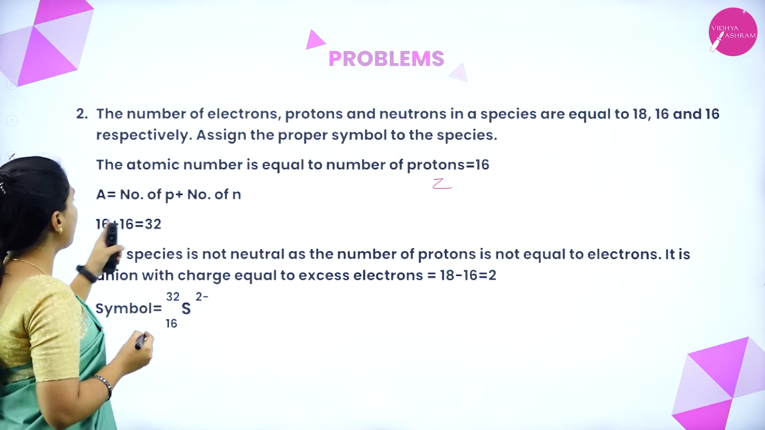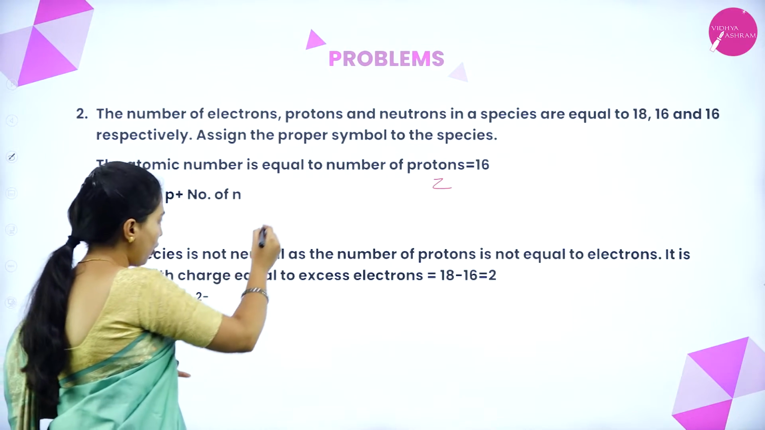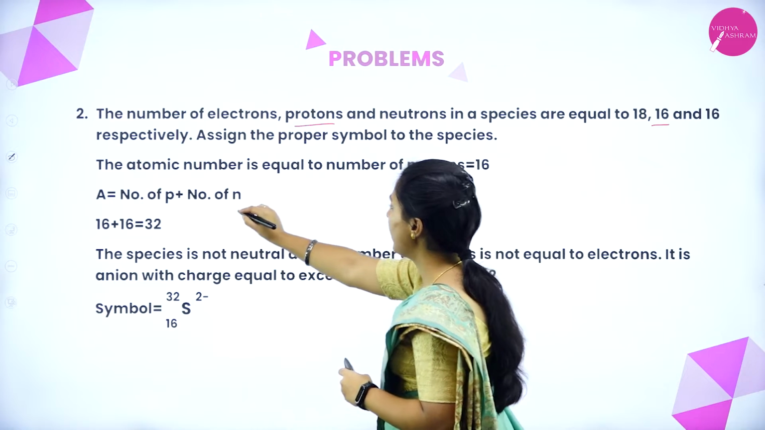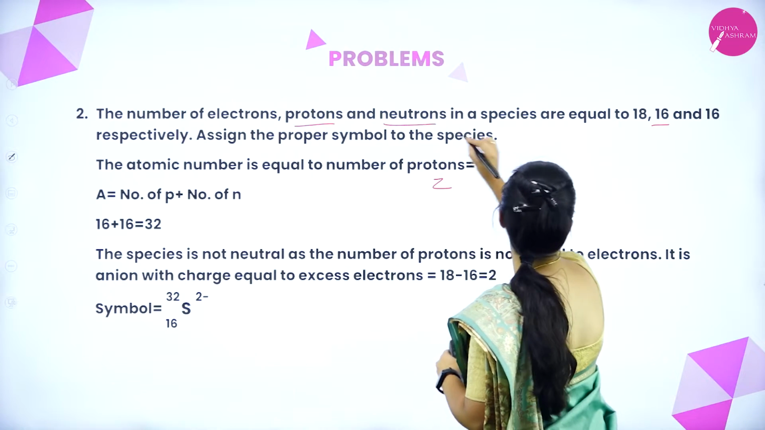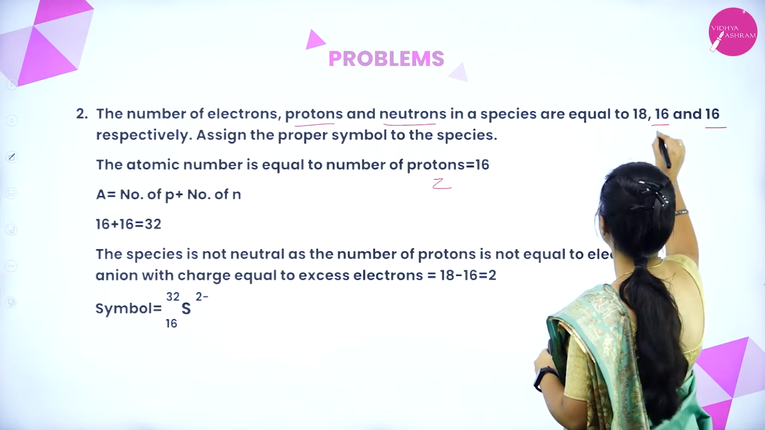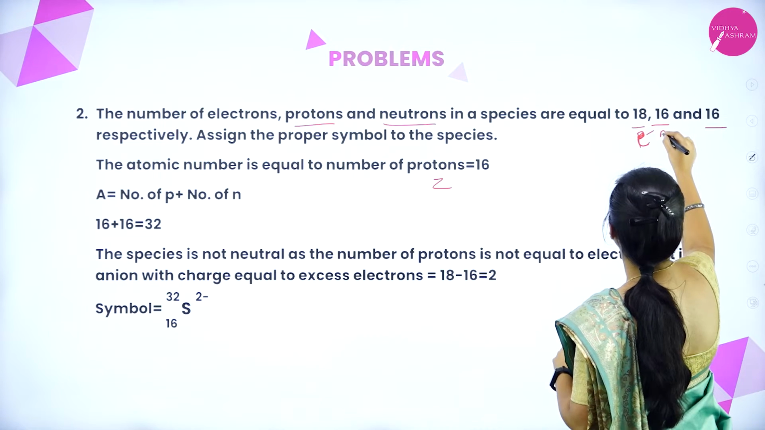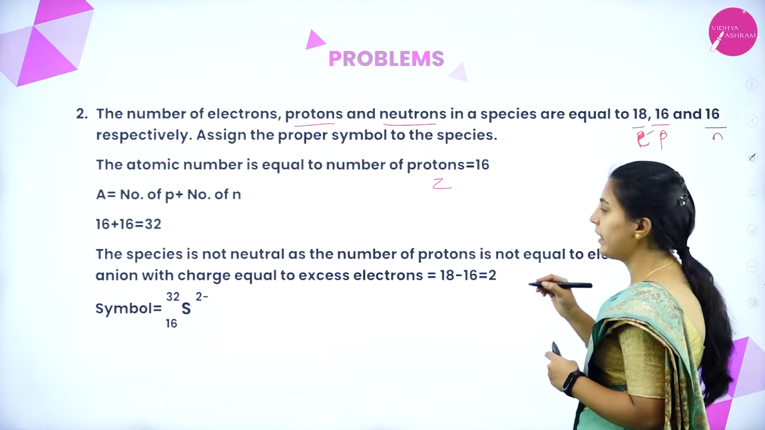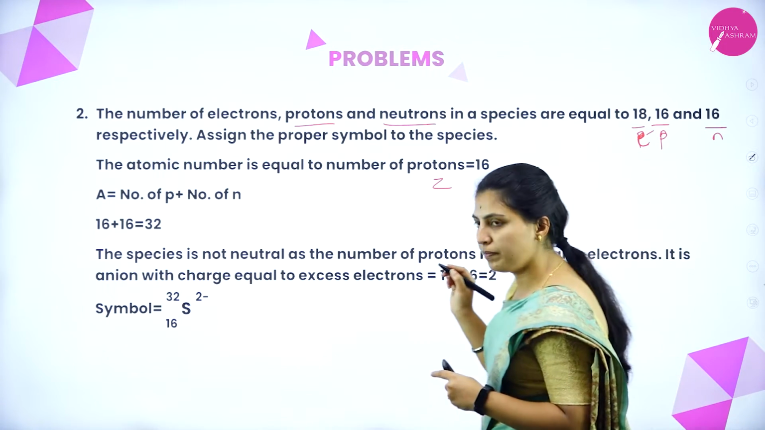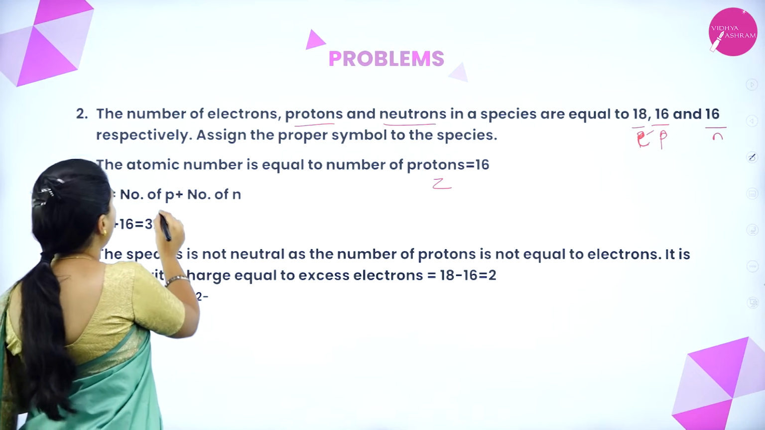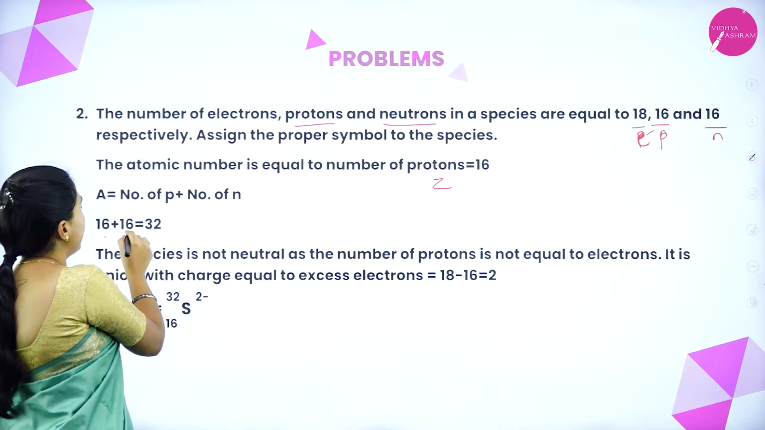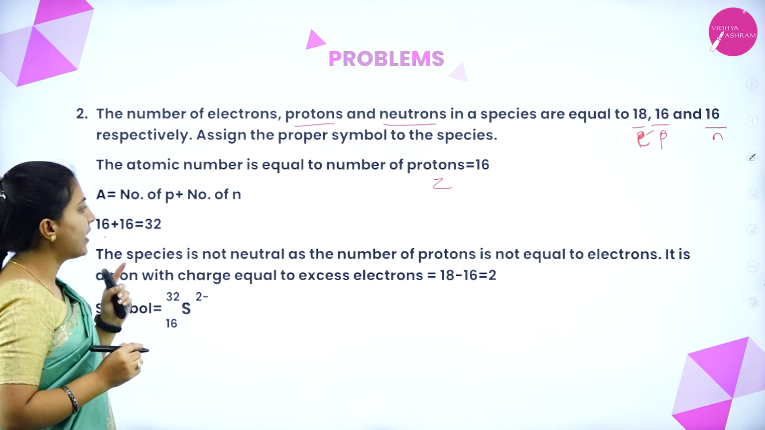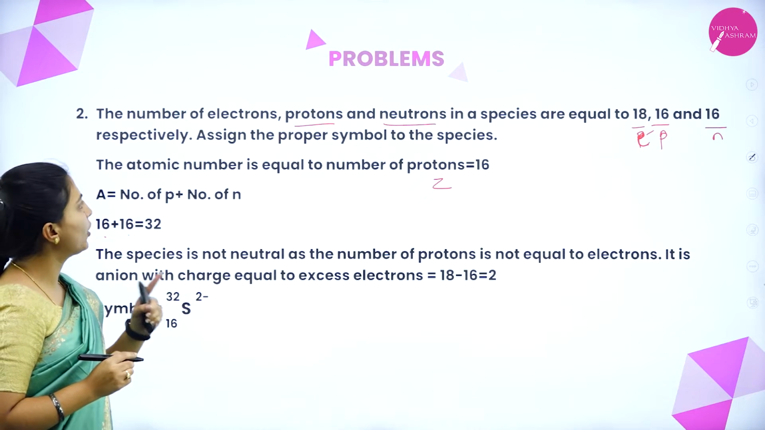Here the number of protons is 16. Number of neutrons is also 16. Now we are adding up protons and neutrons, that is 16 and 16 equals 32. The species is not neutral as the number of protons is not equal to electrons.